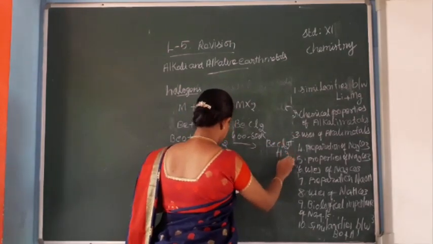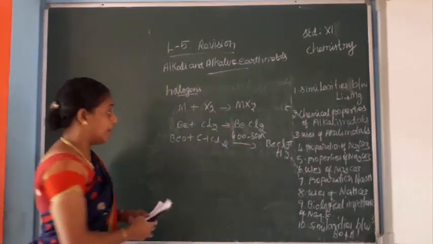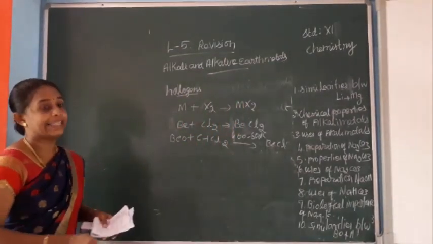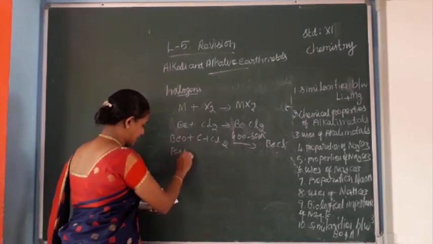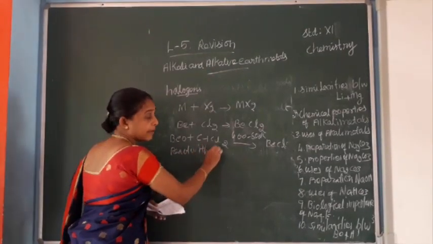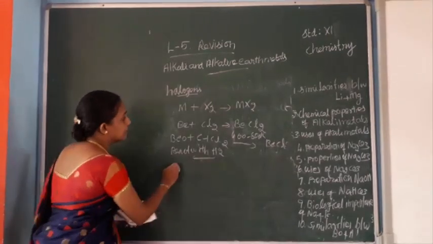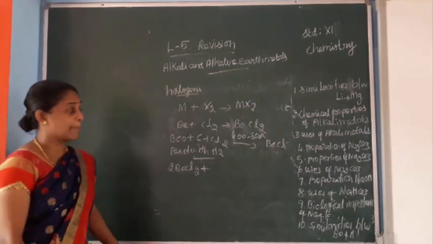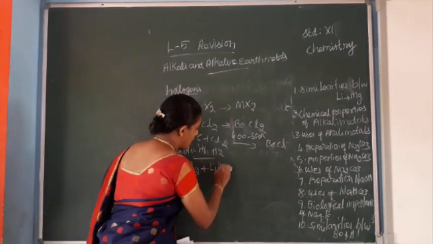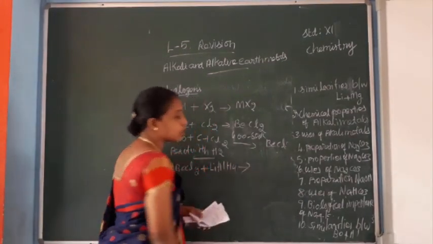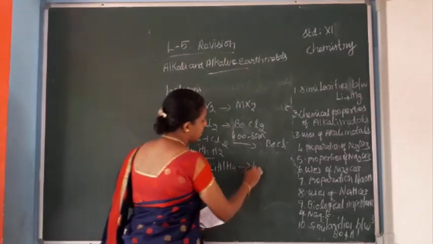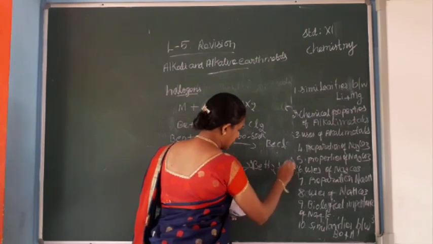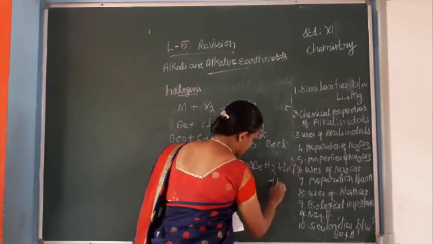Beryllium chloride reacts with lithium aluminium hydride to give beryllium hydride, lithium chloride and aluminium chloride.